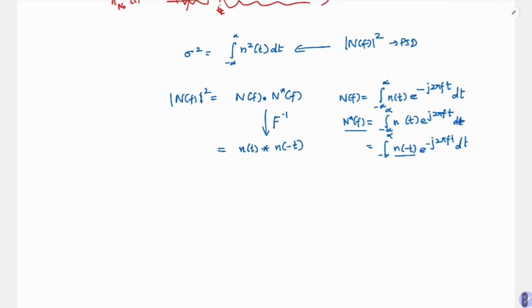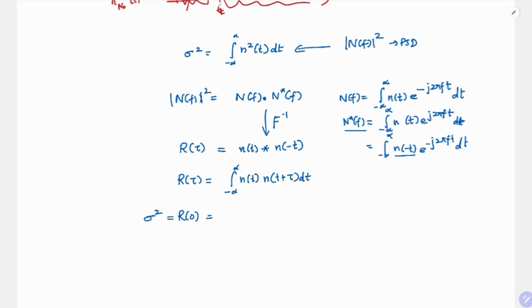And this is nothing but your autocorrelation function r of tau. So if I have to write it out, r of tau is nothing but integral minus infinity to infinity n of t n of t plus tau dt. So if I just substitute tau equal to 0, I'll get this sigma square, right? Variance. So r of 0 is nothing but your variance.